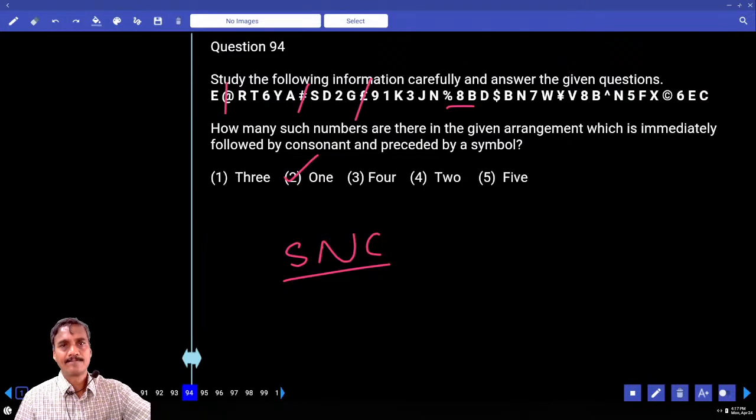Means, for 94, there is only one choice.